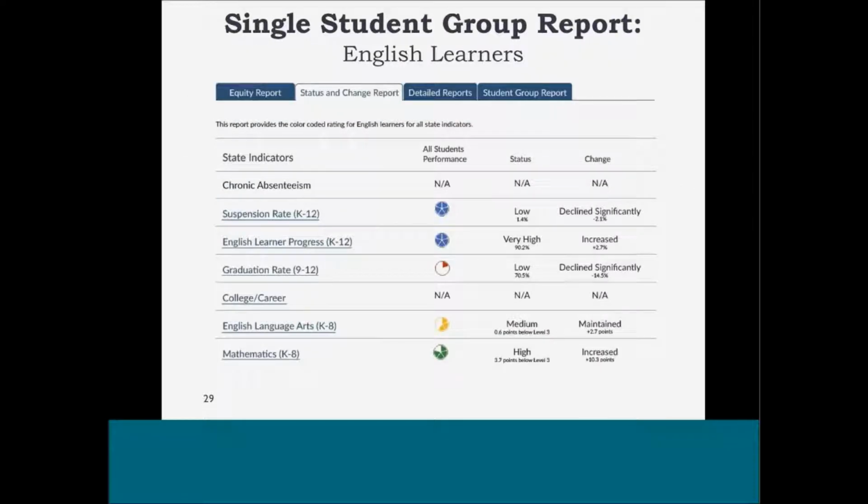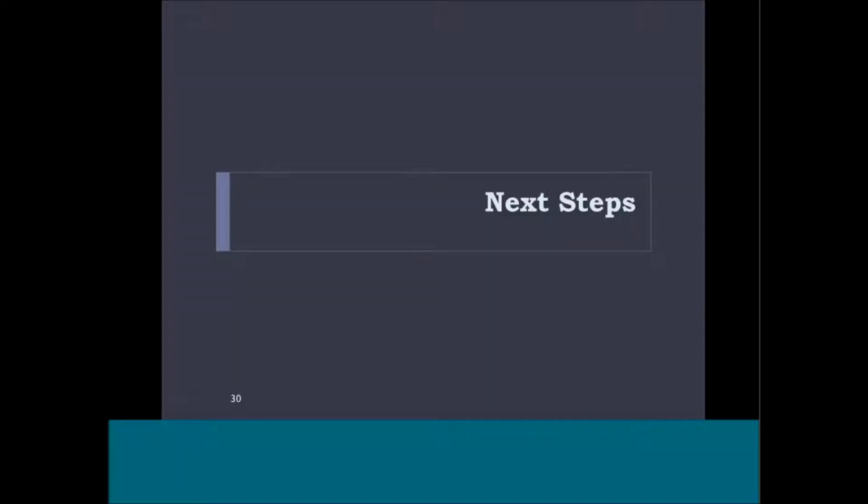This report shows a single student group, English learners, and how they are doing on each of the indicators. Again, we would like to reiterate that the dashboard is currently being field tested. Based on the feedback received during this field test, it is expected that some new features will be incorporated into the system before updating dashboard reports in fall 2017 with the most recent year's data. The dashboard will be fully operational with the fall 2017 dashboard release. However, even after that time, the system will continue to evolve as feedback is incorporated from users and stakeholders.